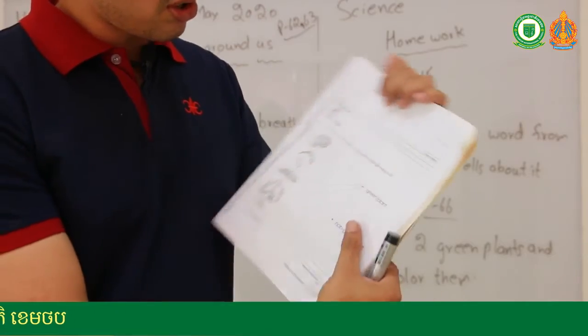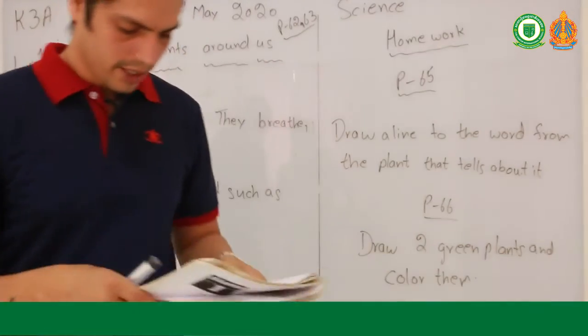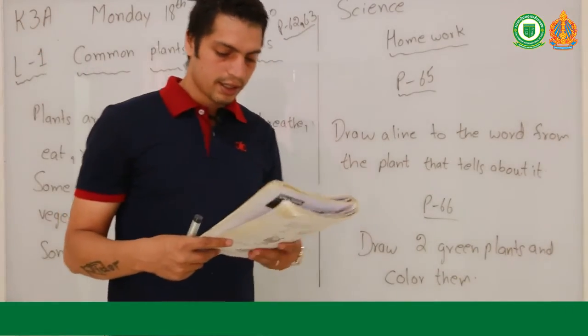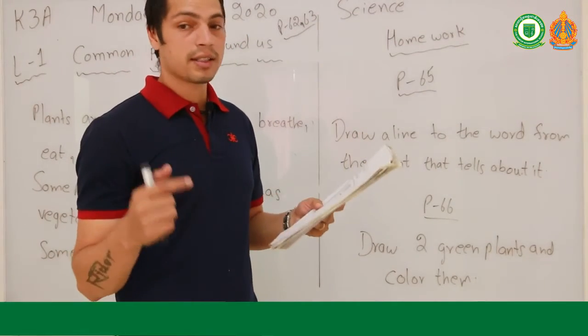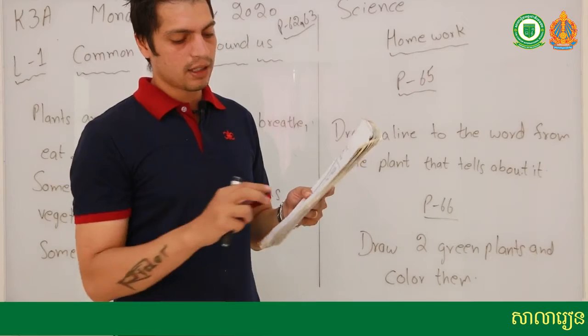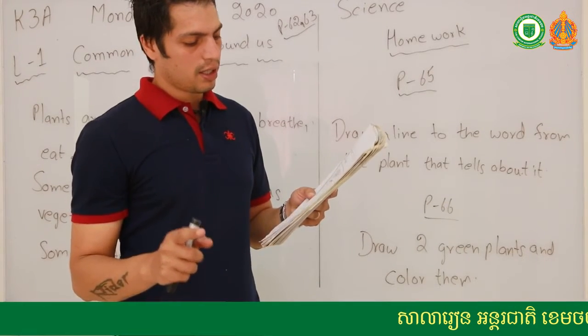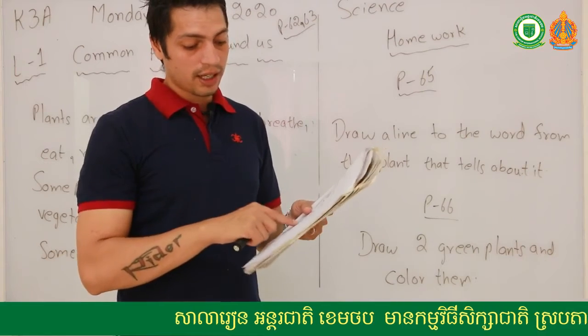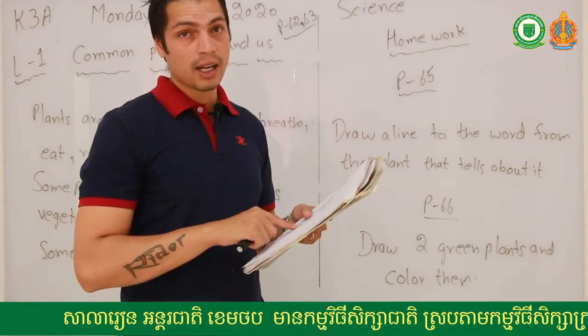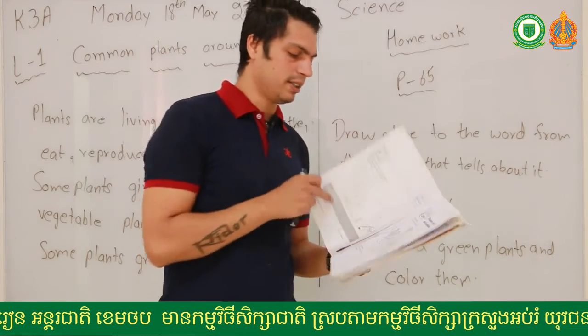So I want you to draw lines. First is green plants, and number 2 is non-green plants. So the one that you see is green plants, draw a line to match to green plants.